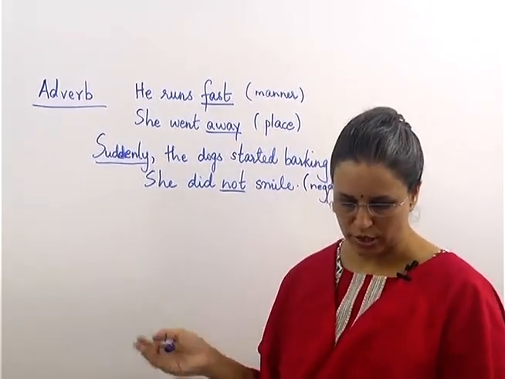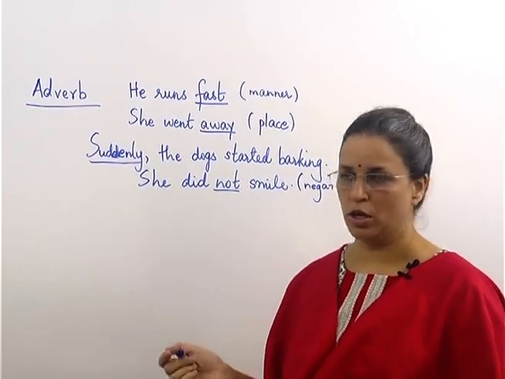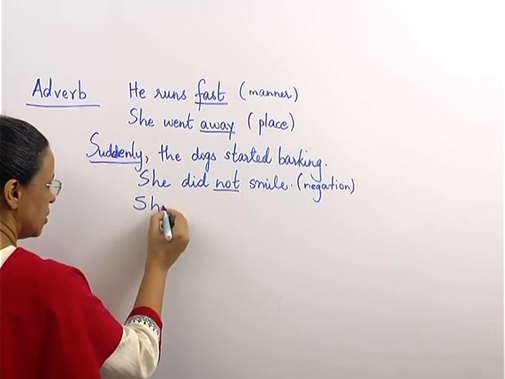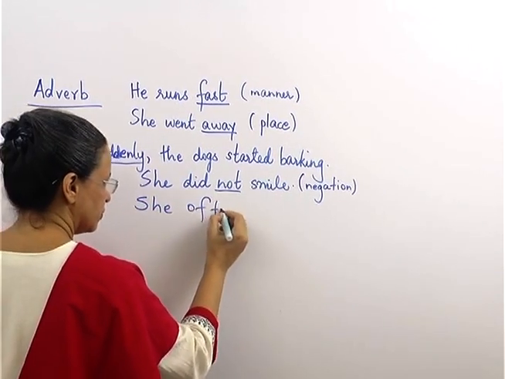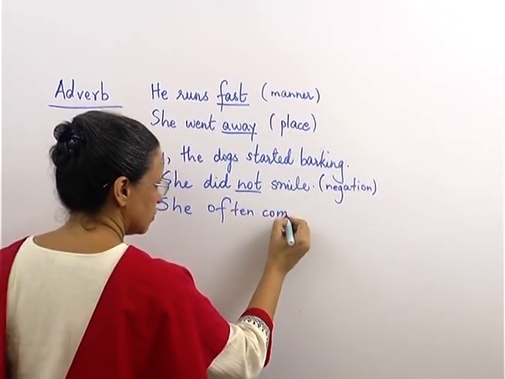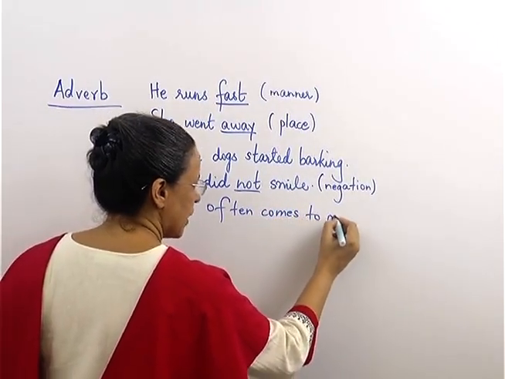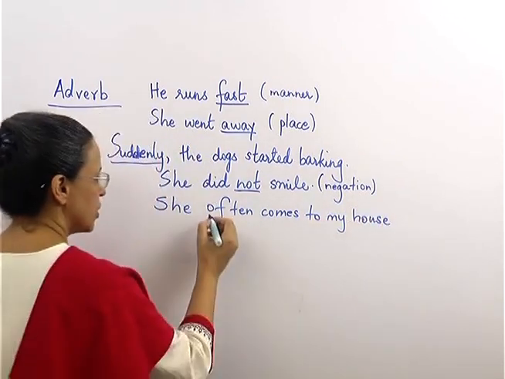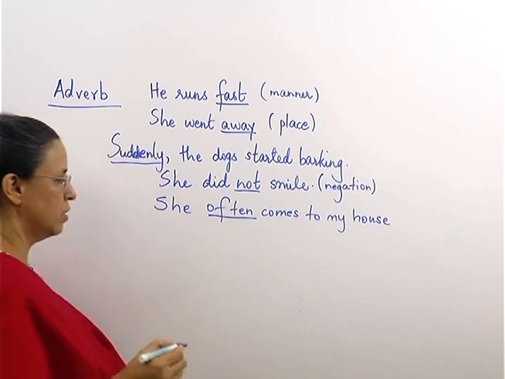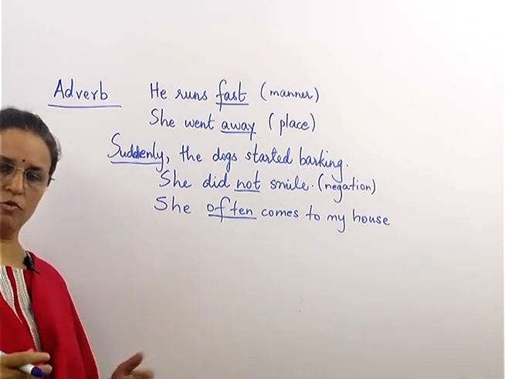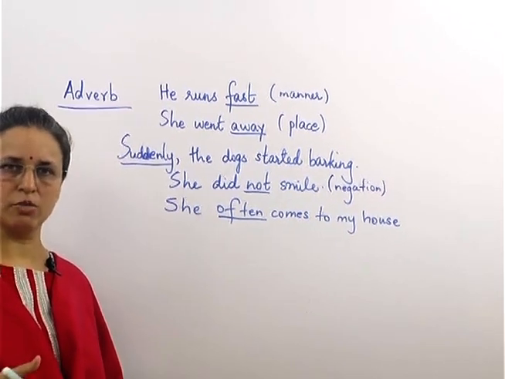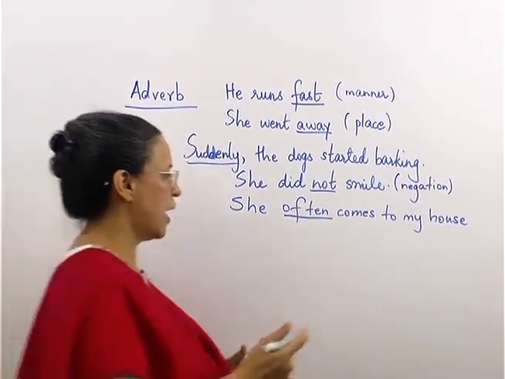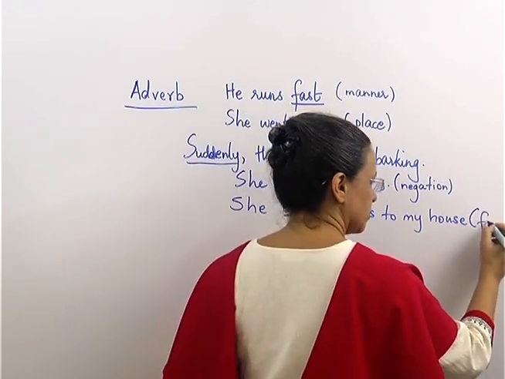Let us see some extra examples not given in your book. Okay. Suppose I say, she often comes to my house. So, here often shows you that she comes many times. She frequently comes to my house. How many times does she come? So, this shows you adverb of frequency.